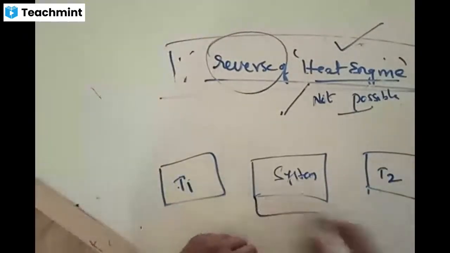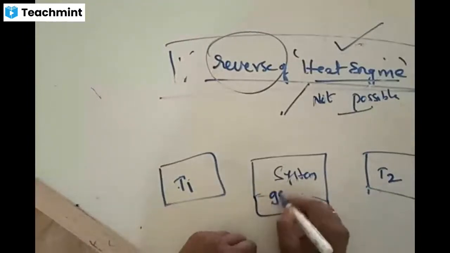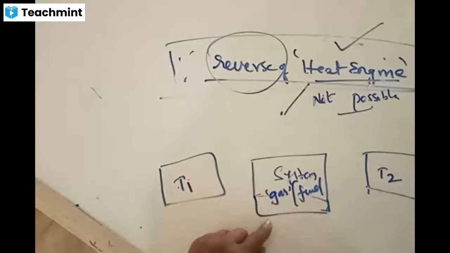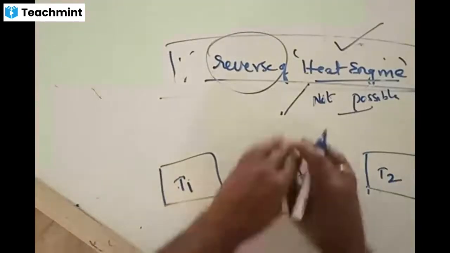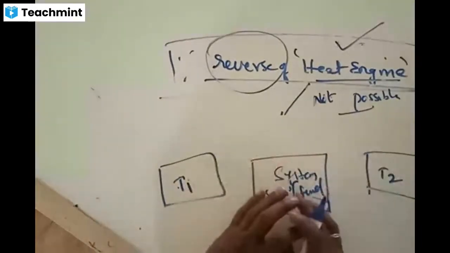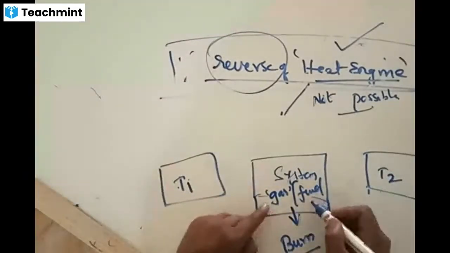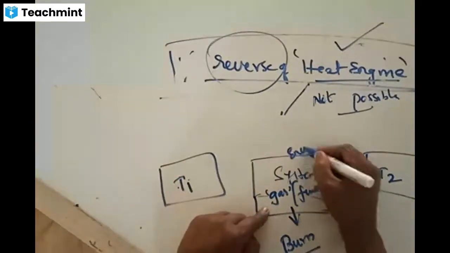The system can be any kind of gas or fuel elements: petrol, diesel, kerosene. These fuel elements have the ability to burn, because they should generate some heat energy. How can you get heat energy?